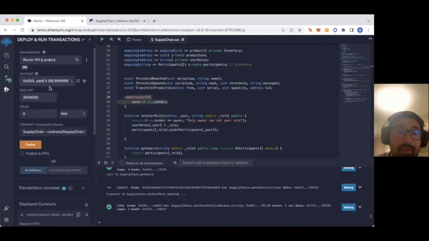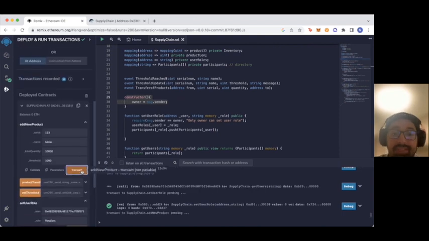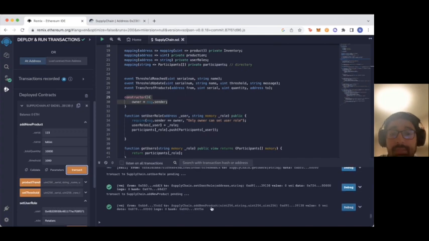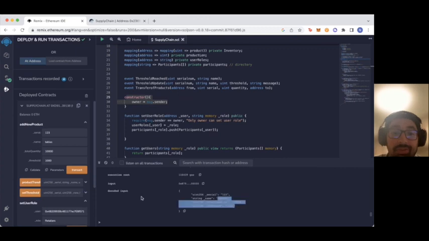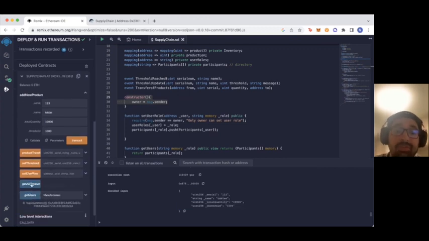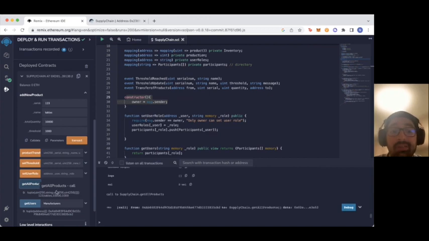Let's move back to our manufacturer, and the manufacturer transacts this transaction. It has already gone through, and we can see that the product has now been added into the inventory. Moreover, the manufacturer can also use the get all products function right here. So you can see that the inventory of the manufacturer has now been updated.